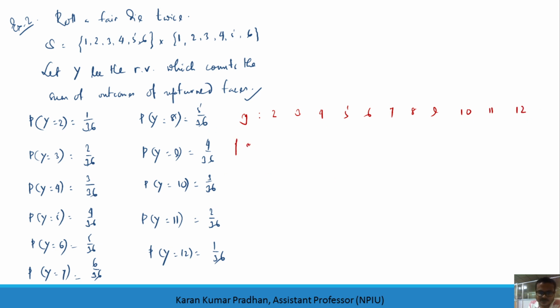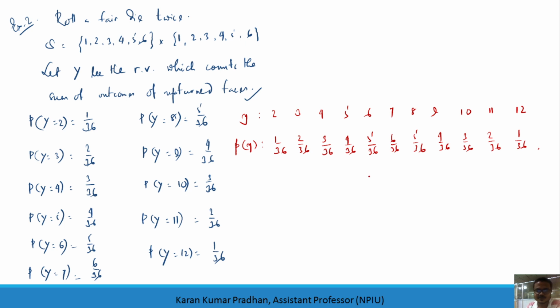Then the probability mass functions are 1 out of 36, 2 out of 36, 3 by 36, 4 out of 36, 5 out of 36, 6 out of 36. Then 5 out of 36, 4 out of 36, 3 out of 36, 2 out of 36 and 1 out of 36. So up to 7 you have the increasing values.